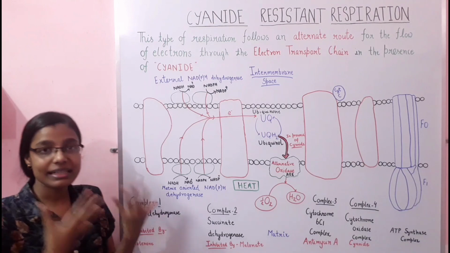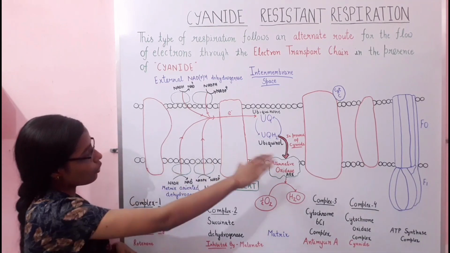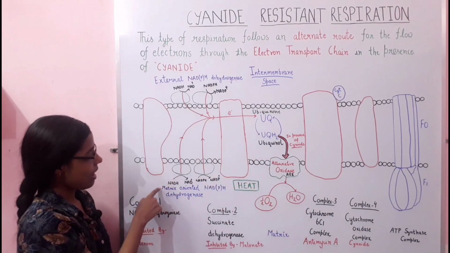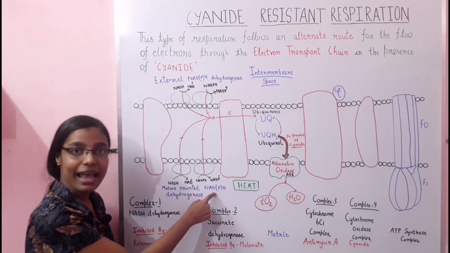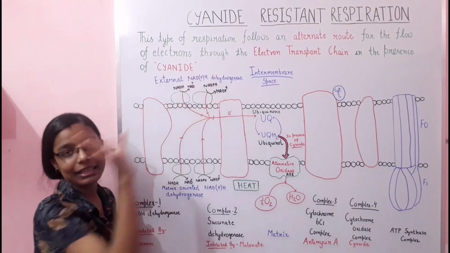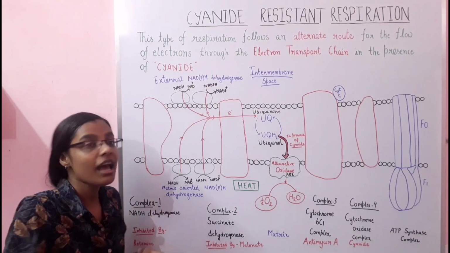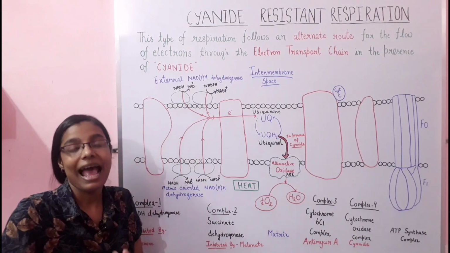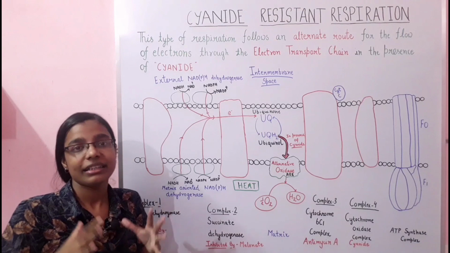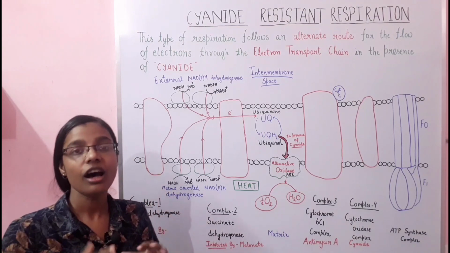For this situation, the mitochondrial inner membrane has some different matrix oriented NAD(P)H dehydrogenase and external NAD(P)H dehydrogenase. These structures are attached to the inner membrane, and they are resistant to rotenone.